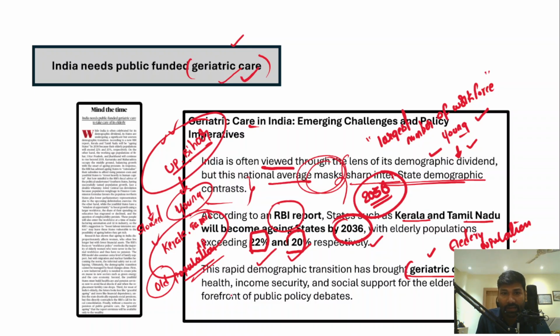This geriatric care includes the health care of the elderly and the income security of the elderly, for example, pensions. At the same time, if you look at the elderly population, they might also have health complications at an elderly age. So health insurance, health coverage, income security and social support for the elderly, everything comes under geriatric care, right?